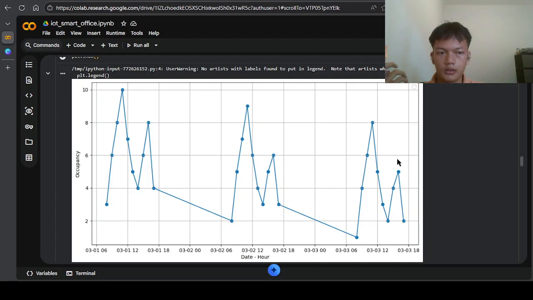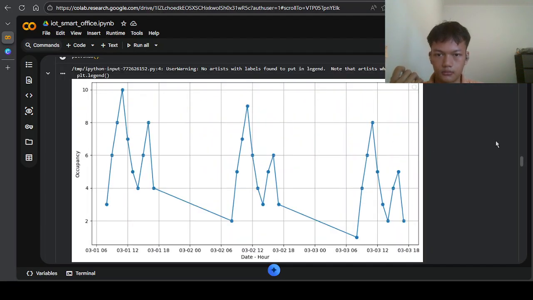So from the analysis, it can be concluded that the busiest hour is always at 11 o'clock, and the quietest hours are always at 14 and 17, or 2 p.m. and 5 p.m.